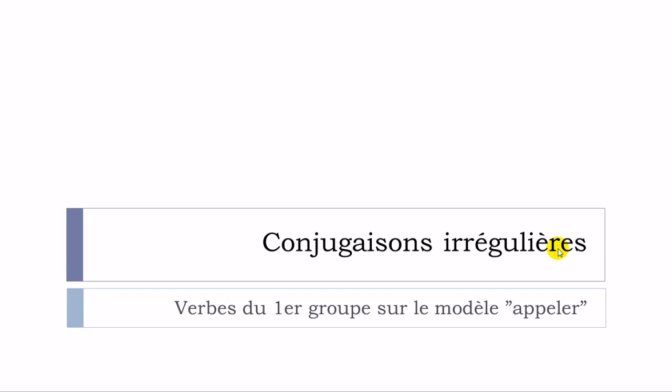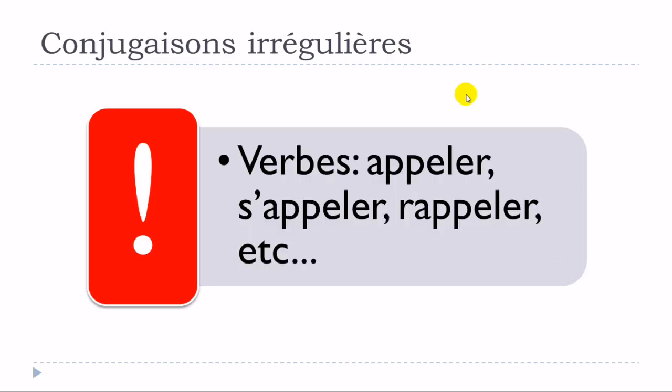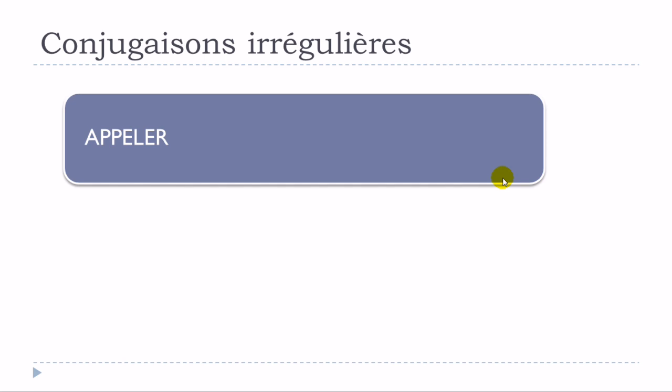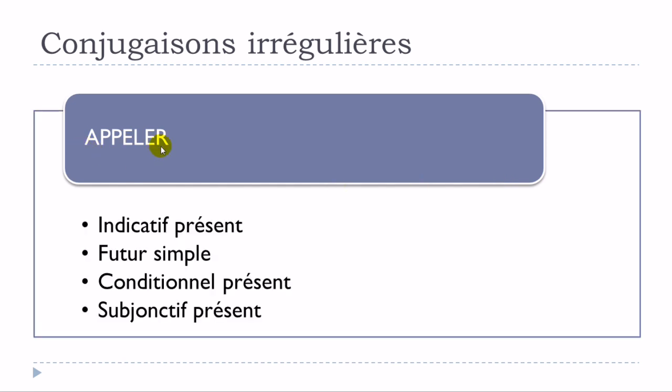Conjugaisons irrégulières, and we'll see especially the verbs like appeler, s'appeler, rappeler, se rappeler, and then interpeller. All these verbs ending with e, l, e, r will be part of the appeler family of verbs. I took this example, appeler. We'll see that the following tenses will be concerned by these changes: indicatif présent, futur simple, conditionnel présent, and then subjonctif présent.